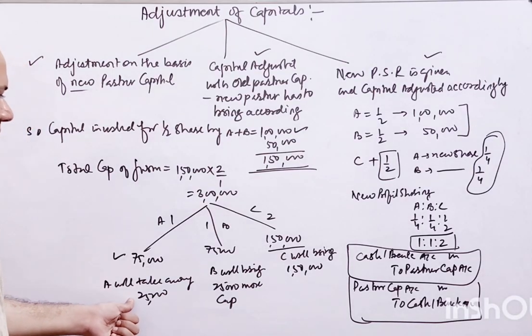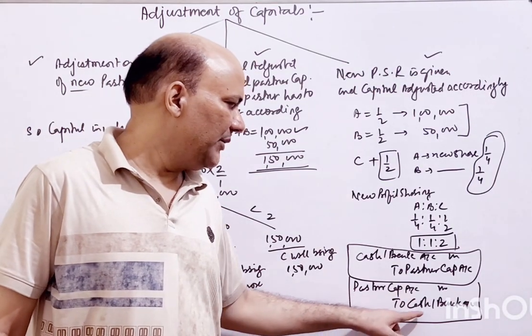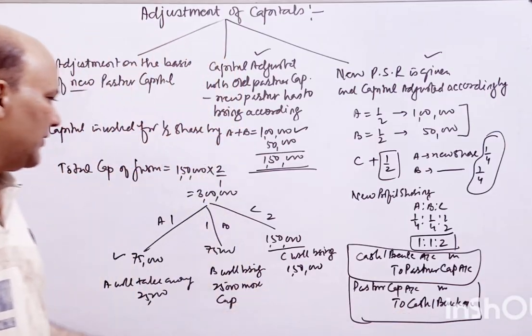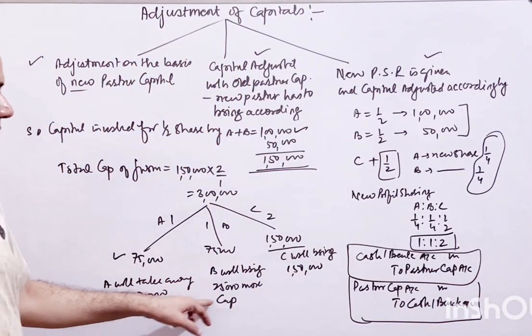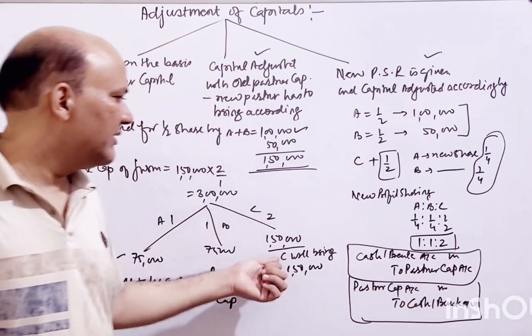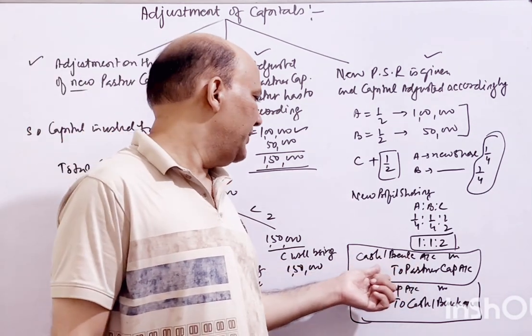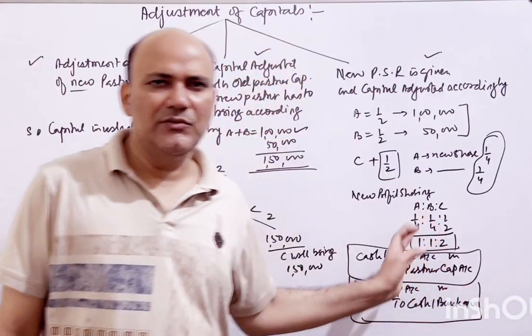A will take away 25,000, so A's capital account debit to bank account 25,000. B will bring more 25,000, so here bank account debit to B's capital account. And C has to bring, because he is the new partner, so bank account debit to C's capital account. So this would be the entry.